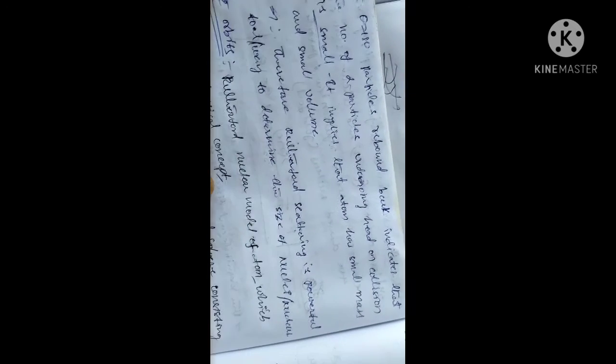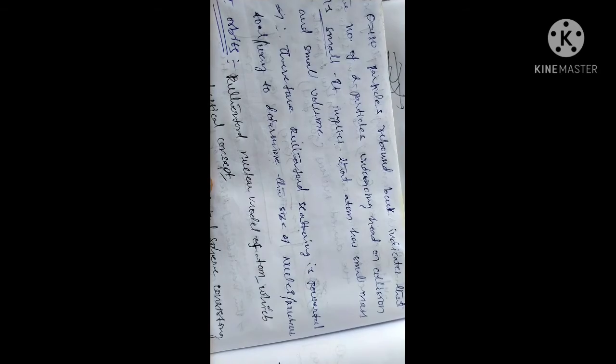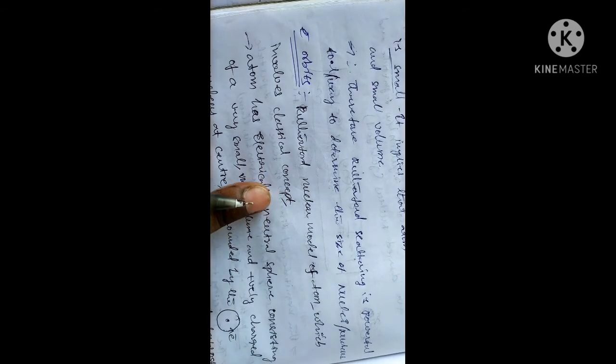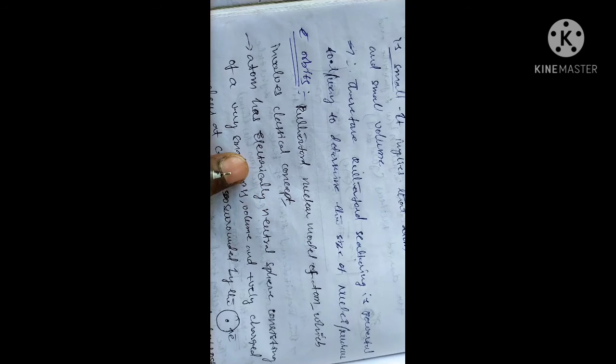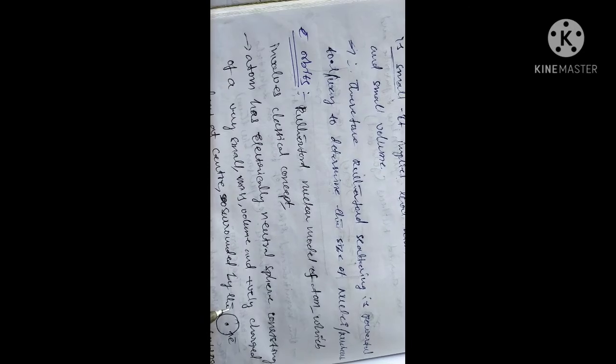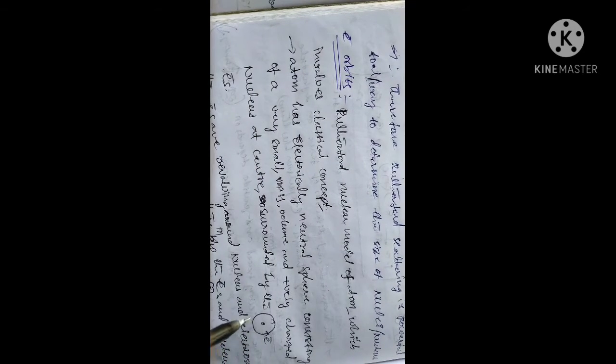Now, the electron orbit. According to Rutherford and the classical concept, electrons rotate around the nucleus with negative charge, and the nuclei have positive charge.